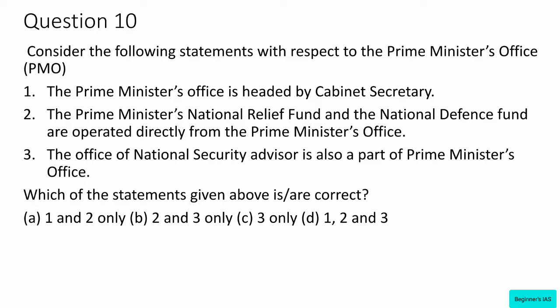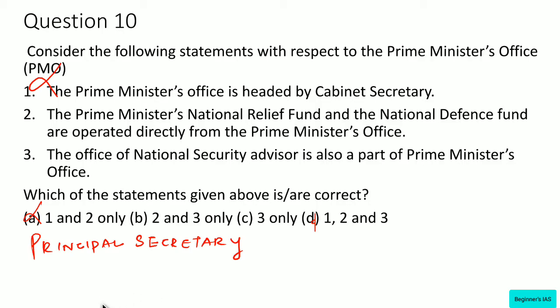See, the Prime Minister office is headed by the Principal Secretary. Kindly remember this. Prime Minister office is headed by the Principal Secretary, not by the Cabinet Secretary. Therefore, this statement is wrong. You can eliminate A and D also.